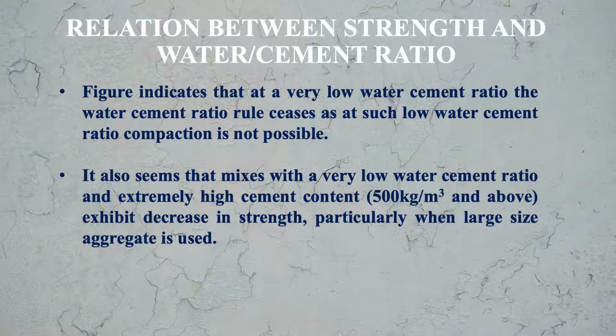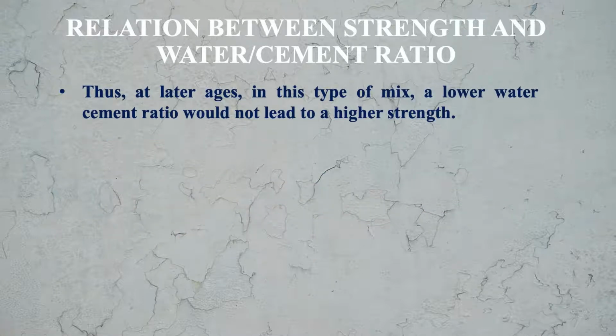It also seems that mixes which have very low water cement ratio and extremely high cement content, something like 500 kg per meter cube and above, exhibit decrease in strength, particularly when large size aggregate is used. Thus, at later ages, in this type of mix, what happens? A lower water cement ratio would not lead to a higher strength.